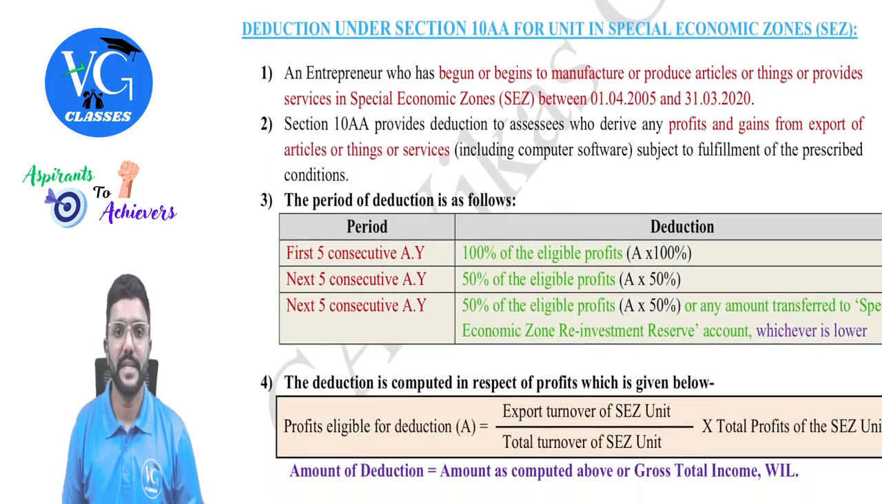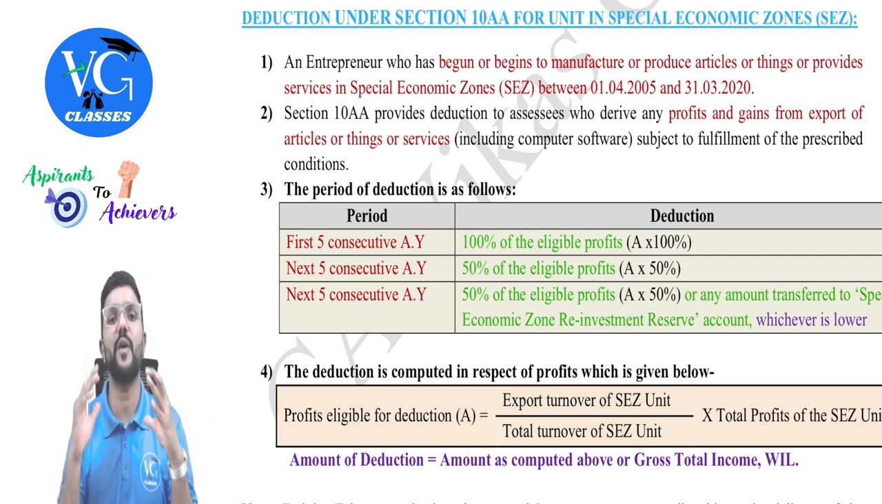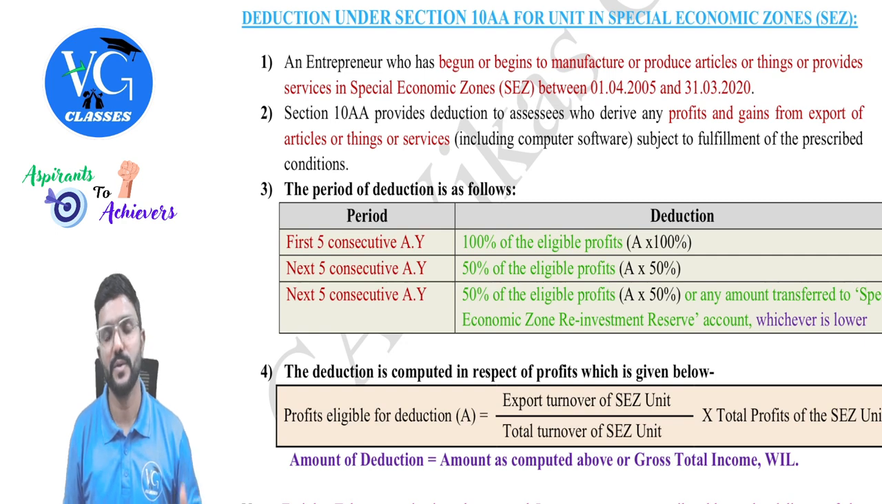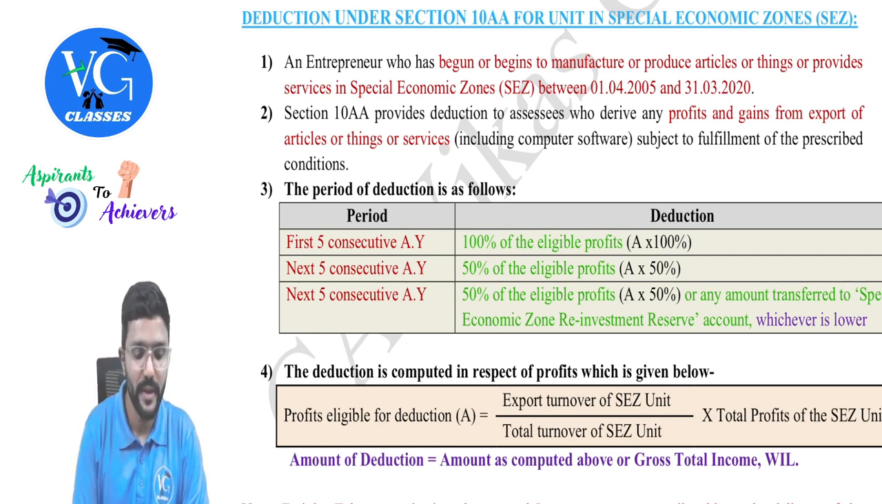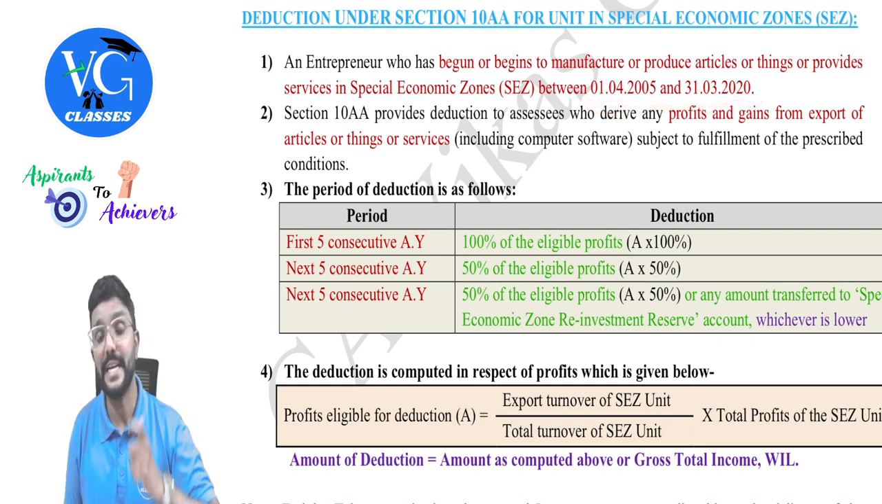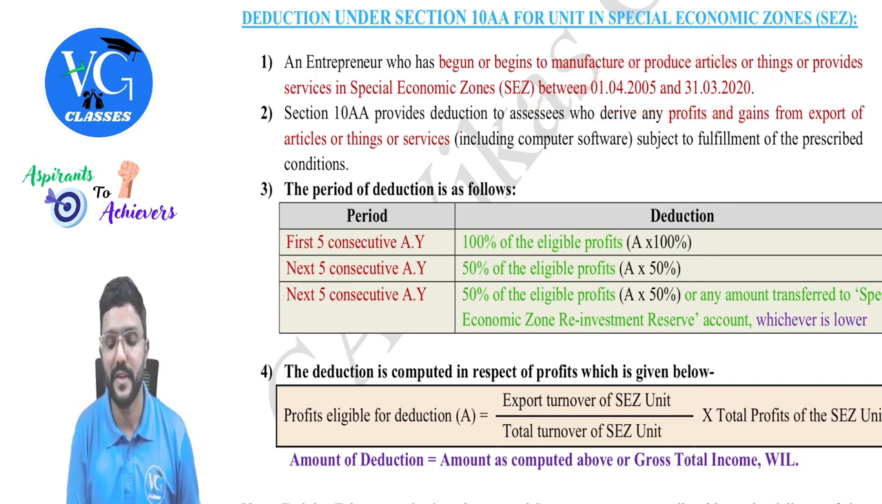Then coming to 10AA deduction. 10AA deduction is for an assessee who is doing an operation or who is doing a business in special economic zone area as notified by the government. With respect to his export business, whatever profit he is earning, it is allowed as a deduction for first 15 years, guys. So how is it? We will see. An entrepreneur who has begun manufacturing in SEZ between this date, he should have started manufacturing in SEZ area between this date. Okay. That is 1st April 2005 to 31st March 2020.